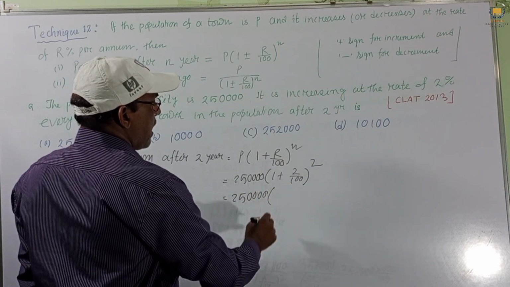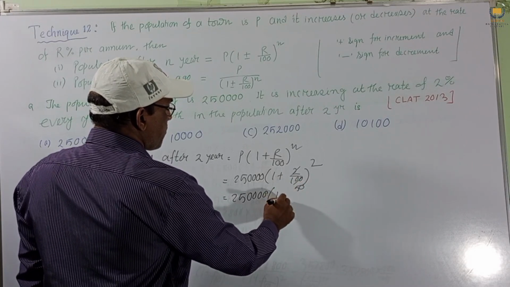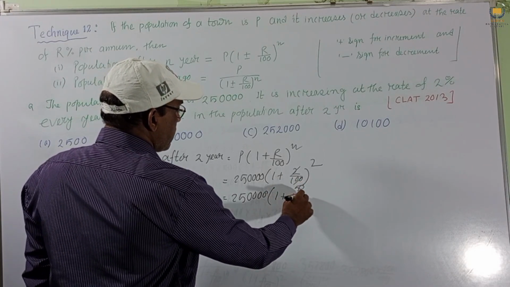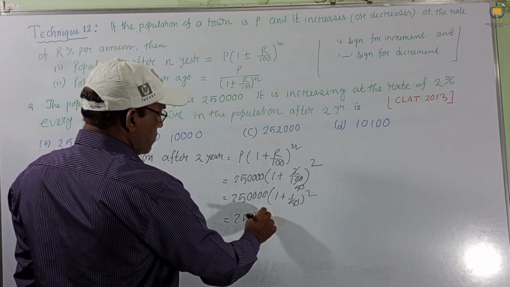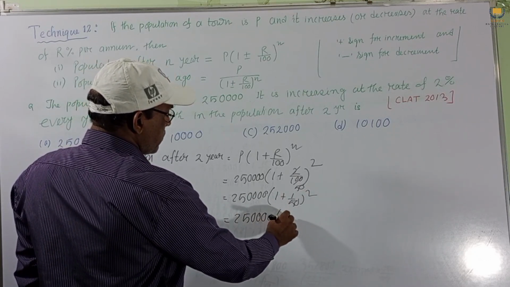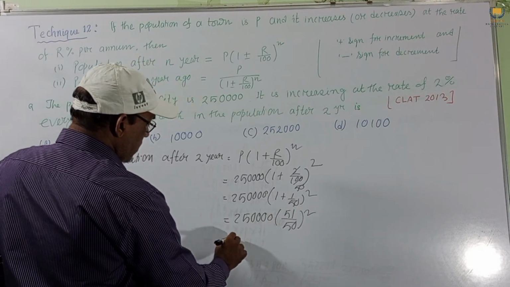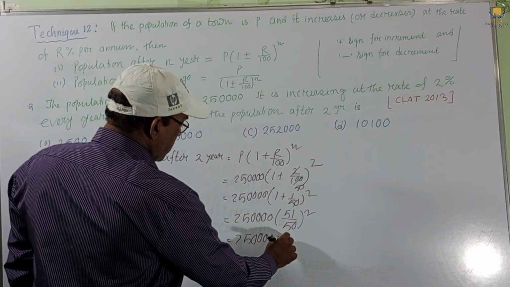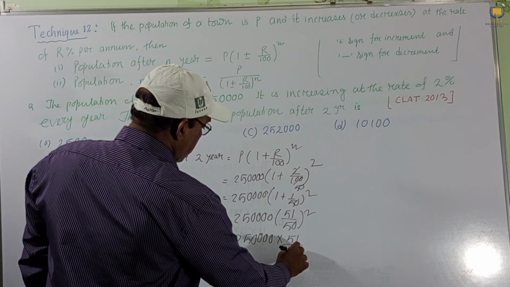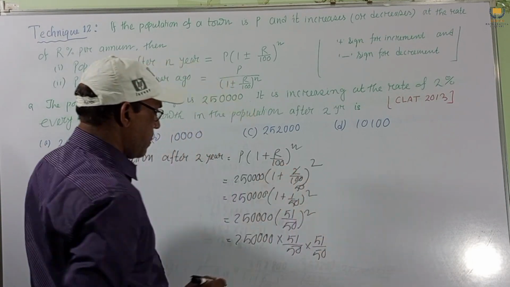25,000, and this is cancelling. We get 50, and 1 plus 1 by 50 to the power 2. 25,000 into 51 by 50 whole square. 25,000, 51 by 50, 51 by 50.